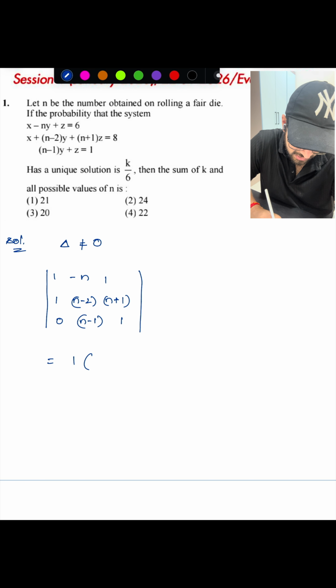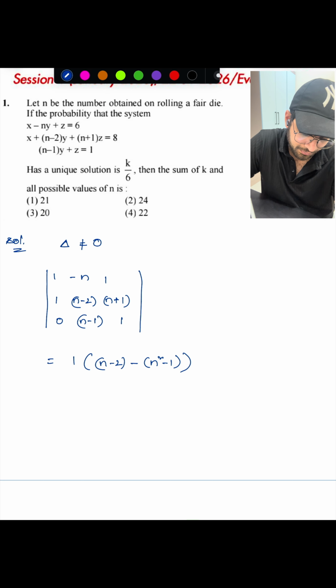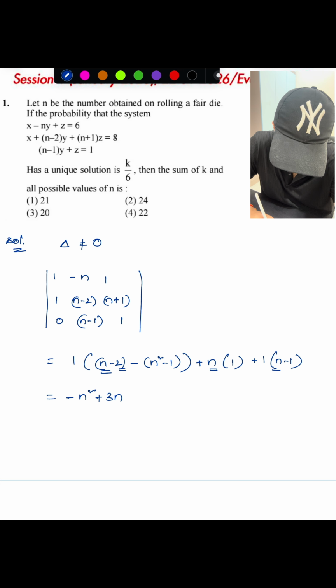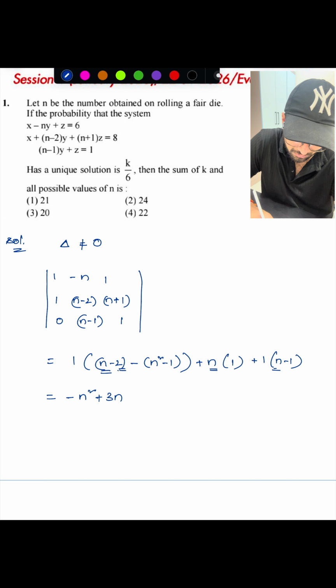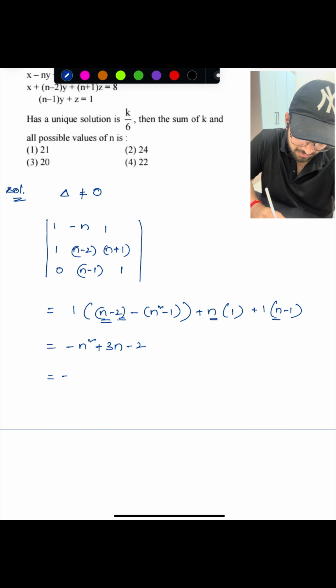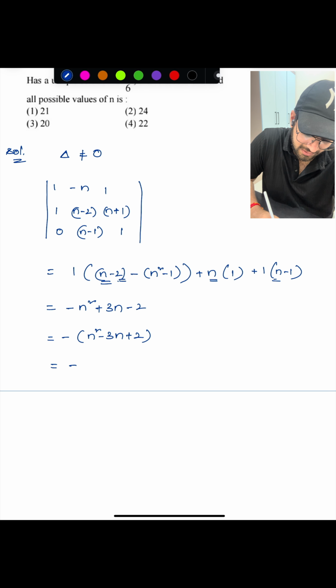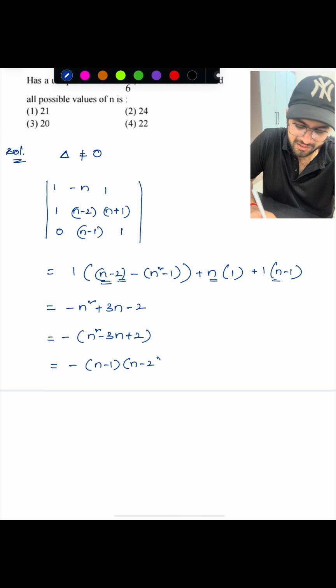So what are you getting? 1 times (n minus 2 minus (n plus 1) into (n minus 1)), you get n square minus 1, and then plus n into... plus 1 into (n minus 1). So this is the determinant you are going to get. So you got minus n square, and another n here, total 3n, and minus 2 plus 1 minus 1, so minus 2 you will be having. If you take minus common, minus of (n square minus 3n plus 2). And we already pretty much know that the factorization of this is (n minus 1) into (n minus 2), right?